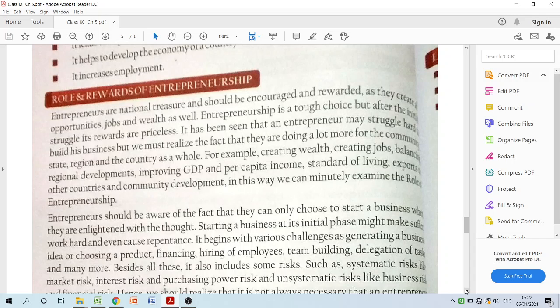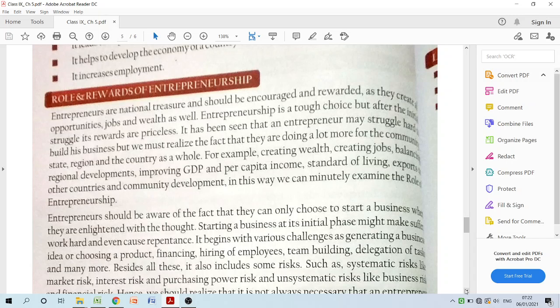Their effort gives too much support to the economy, to jobs, to balancing regional development. If we have entrepreneurs in our local area, it gives support to the region, that means the local community. It also supports the GDP of the country, and the per capita income as well. The standard of living of people becomes higher, and things come from one place to another, from another country to ours.